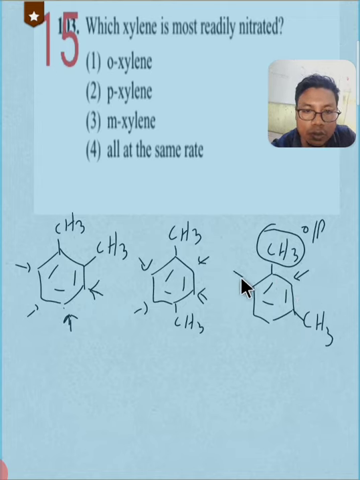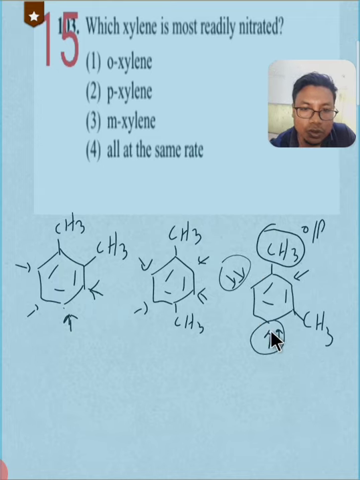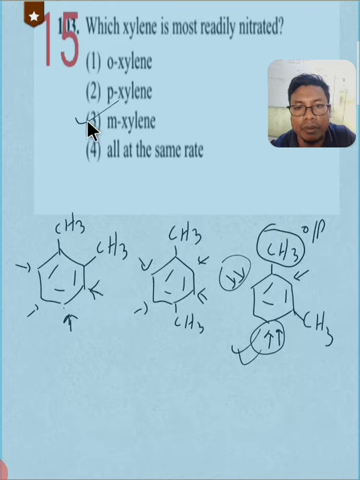So this is its position, this is its position, right, for this methyl, and for this methyl this is its position, this is its position, and this is its position. So two arrows coincide, right? So the ortho position of this methyl or the ortho position of this methyl, they will be the same. So this will be the most reactive. Metaxylene will be most reactive in nitration, or most readily nitrated. So the correct option will be metaxylene.